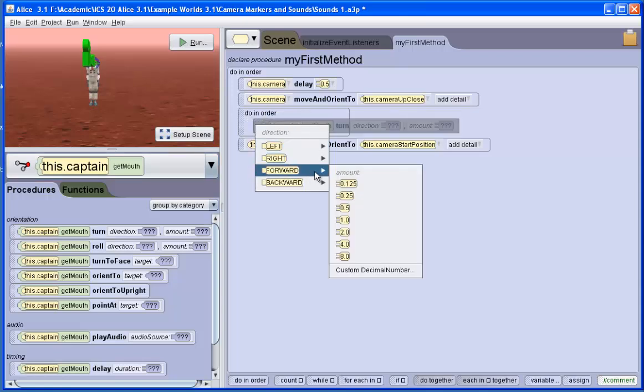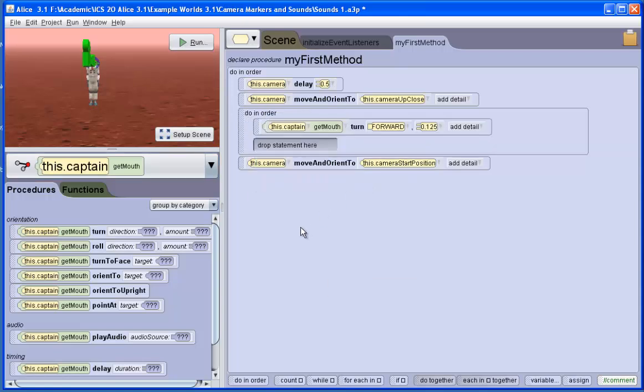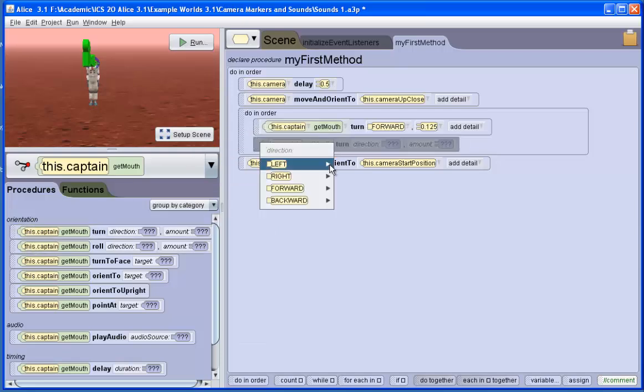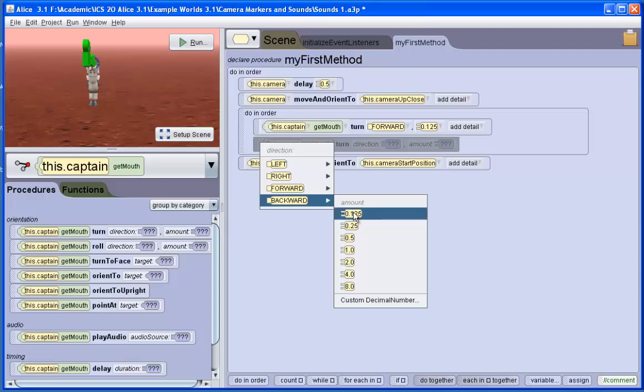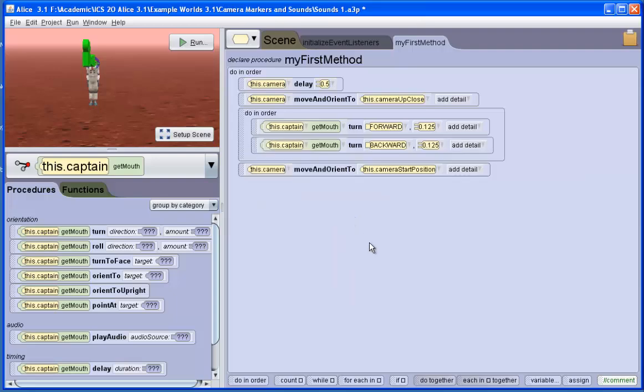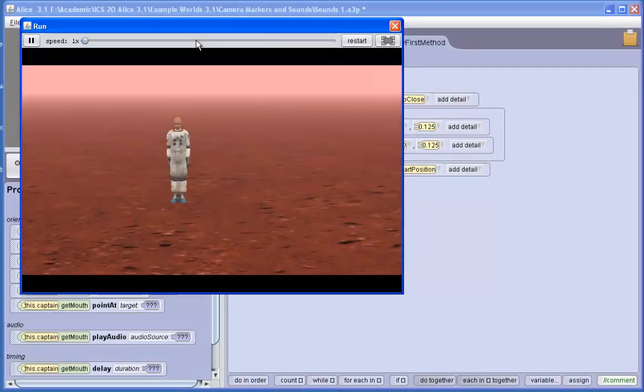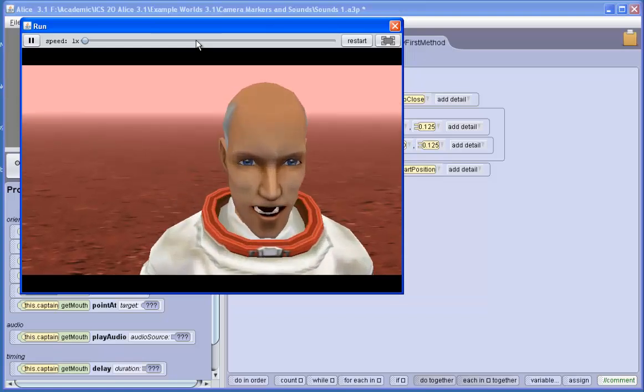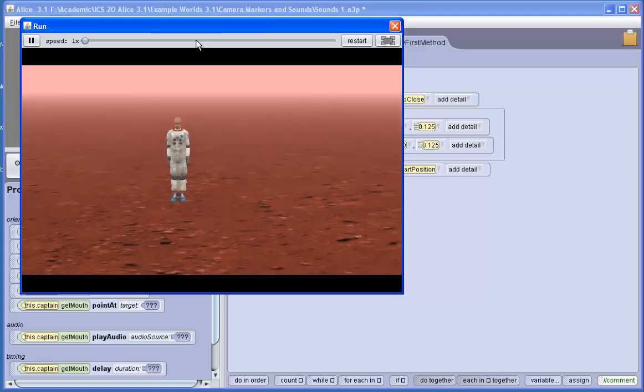turn, forward, 1/8 of a turn, followed by turn, backward, 1/8 of a turn. So the captain's mouth moves. Now let's play an audio file to go with that.